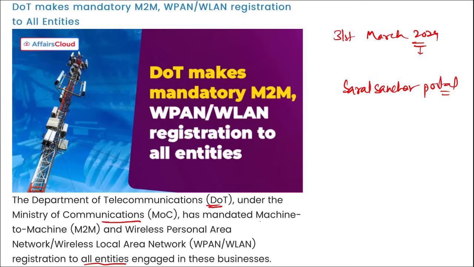The reason behind the mandate is to broaden the scope of registration to foster a standalone and secure M2M ecosystem. All the companies, entities, government departments, organizations, institutions, and firms engaged in M2M service provisioning should now be registered. Apart from this, non-compliance may result in the withdrawal or disconnection of the telecom resources from the authorized telecom licensee. If we talk about TRAI, that is Telecom Regulatory Authority of India, it was established in 1997. Headquarters is in New Delhi.